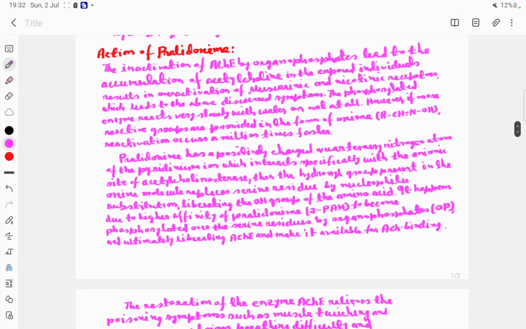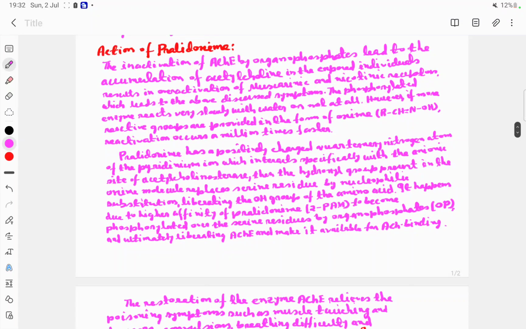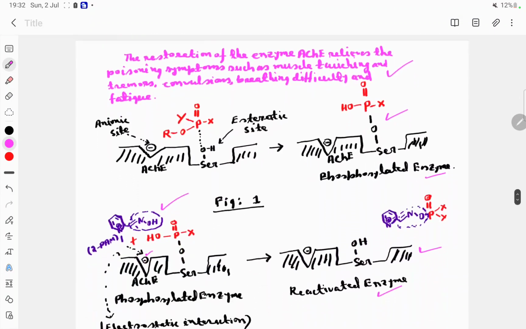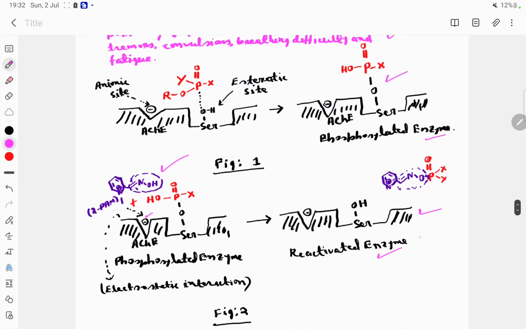Action of the OXIME, with pralidoxime as the prototype because it is the FDA approved drug for organophosphate poisoning. Pictorial depiction of the phosphorylation of the enzyme and then its reactivation.